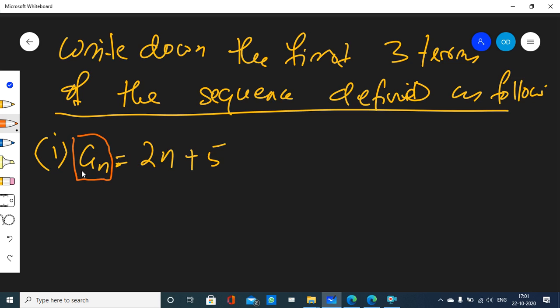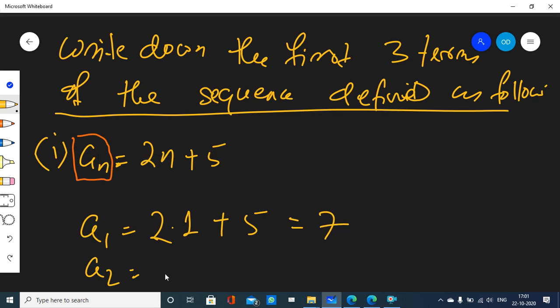So I want to write the first three terms. It is very easy. First term will be a1. Well, an is 2n plus 5. a1 will be what? Just replace n with 1, right? 2 into 1 plus 5, that is 7. Clear? I want to have a2. Just as you replace the subscript from n to 2, here also replace n with 2. So 2 into 2 plus 5, 4 plus 5, 9.